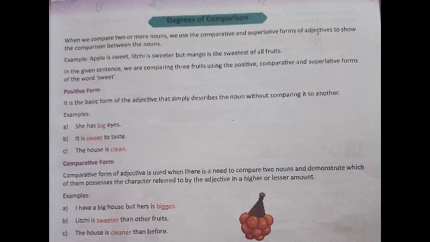Look at the examples. I have a big house, but hers is bigger. Here, the adjective is big and it is used to compare two nouns. Big house, bigger house. Next one, lychee is sweeter than other fruits. Then the house is cleaner than before. So, comparative form of adjective is used when there is a need to compare two nouns.